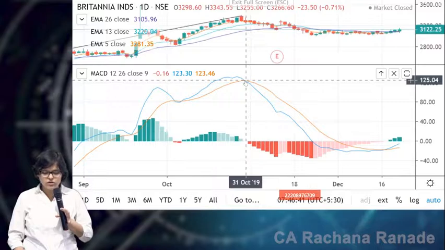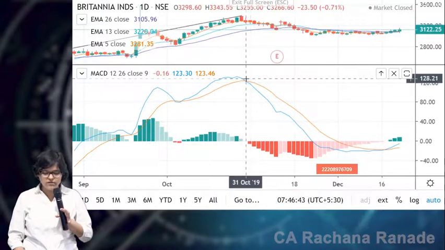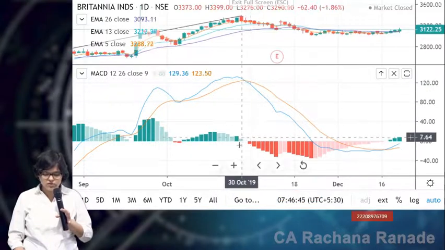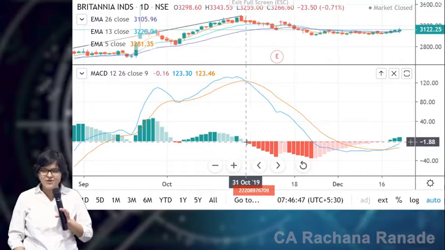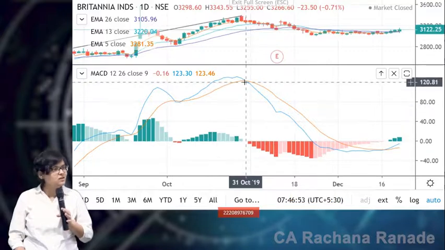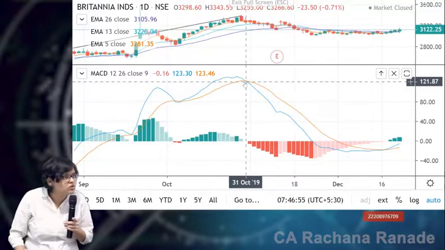What is the histogram showing? I'm moving my cursor away. Check this and check out the histogram. 0, nothing. Why? MACD minus signal is equal to 0 because it's cutting here, on this day. There's no difference, it's 0.